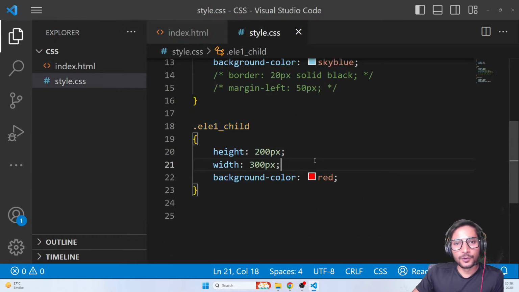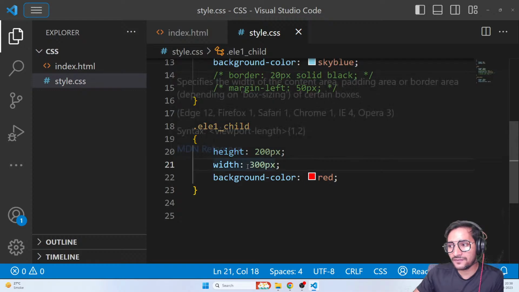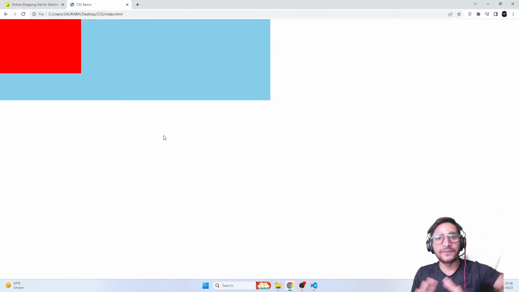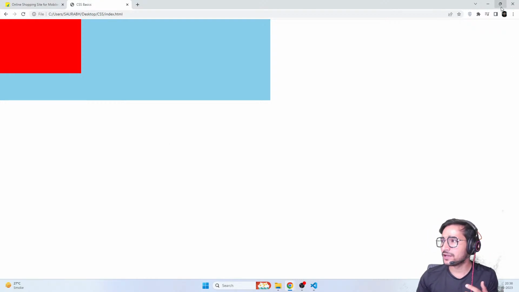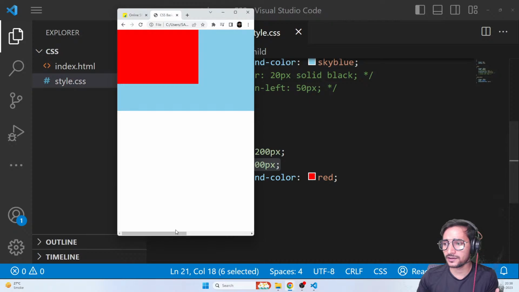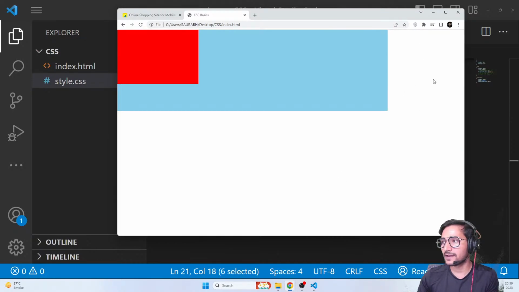Now, let's talk about one more unit of giving height and width. Right now, I have given it 300 pixels, so it's simply taking 300 pixels. Now see guys, always remember that pixels are fixed, no matter what the screen size is. For example, if I just decrease my screen size, you can see it is fixed. It's not changing. If I come here, I get a scroll bar. Because 700 is 700, it will never change. 1000 is 1000, 200 is 200. Pixels never change. If my screen size goes smaller, I'll get a scroll bar. If my screen size goes bigger, I'll get some gaps.